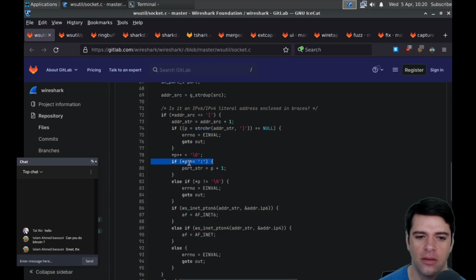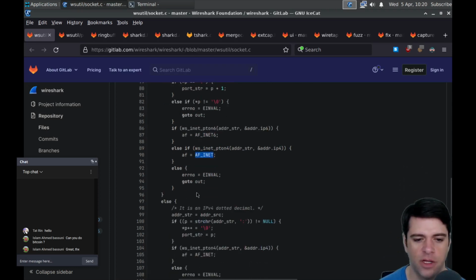But then we're going to set star p to colon. Set the port string to p+1, and then check whether we're at the end, and then call ws inet pton6. I guess this is maybe the function that actually understands IPv6 addresses. And we'll set the AF variable. I forget exactly what these are called, but this is like the first argument into the socket that says we're doing IPv6. Otherwise, we try to do IPv4. Otherwise, we go to error.